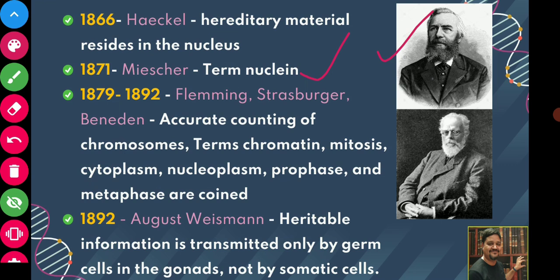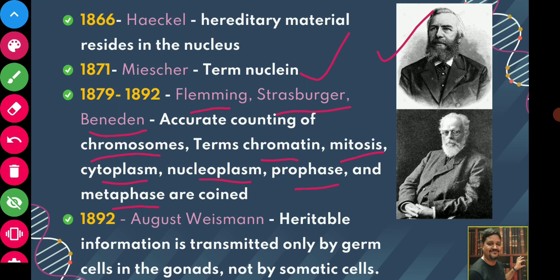Then during the years 1879 to 1892, the scientists Fleming, Strasburger, and Benden worked and came up with the technique of accurate counting of chromosomes. They coined the terms chromatin, mitosis, cytoplasm, nucleoplasm, prophase, metaphase, etc. So there was certain development during these years, and these scientists gave certain terms which we now know, but which were previously not known.